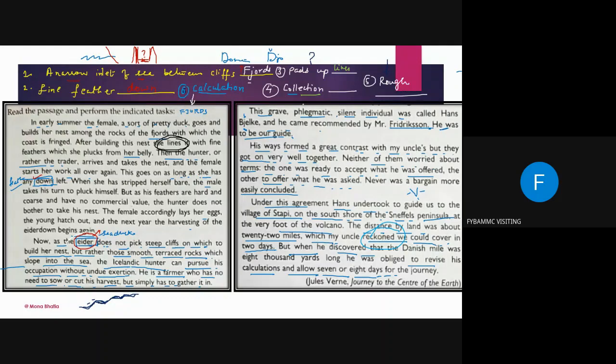Collection. Even I'm not able to find this word, because when I was trying to find out, I was also stuck here. Now, rough. There is a word here. But the male's feathers are hard and coarse. So this word coarse means rough.